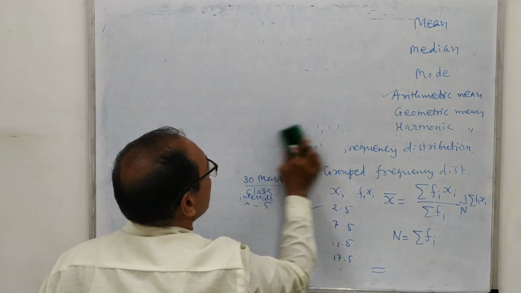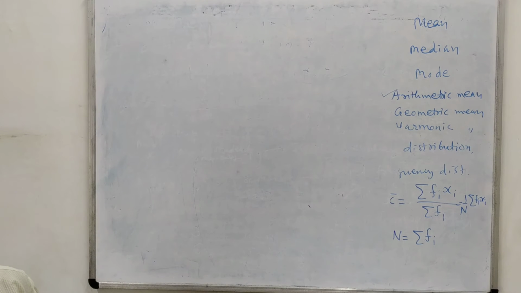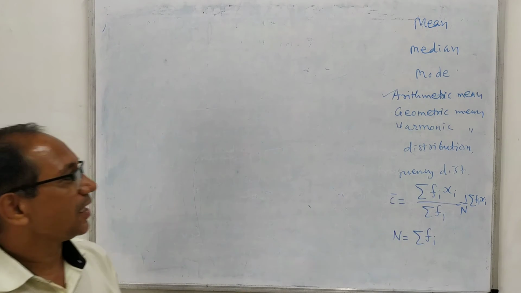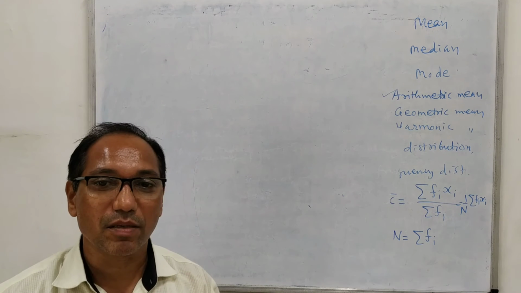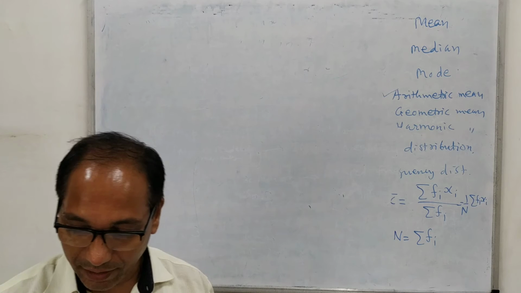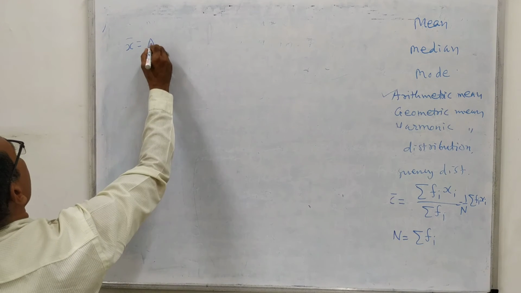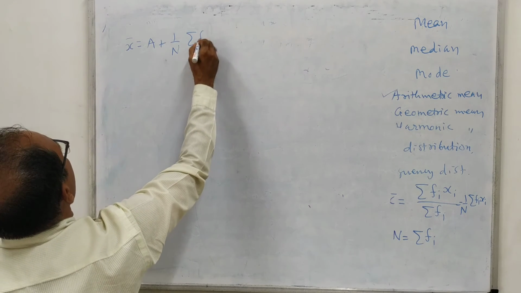So now let us see the implementation of the formula, and then we will see more examples. Sometimes this process, the multiplication and addition process, becomes harder or lengthy, and it takes more time. Then in this case we need to simplify, because if we are given large numbers, then we can make use of this formula: x bar equal to capital A plus 1 upon capital N sigma fi di.